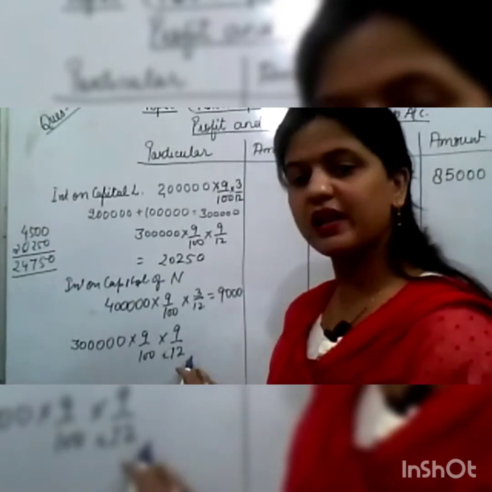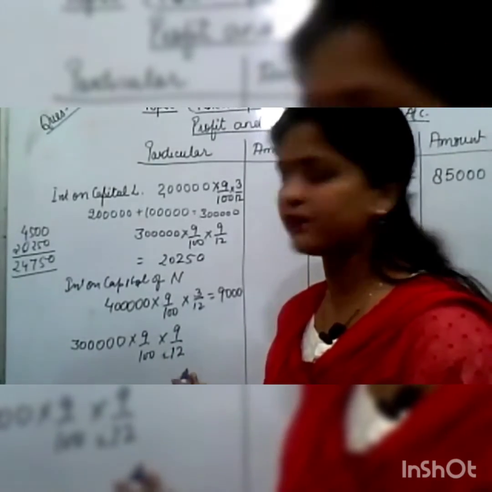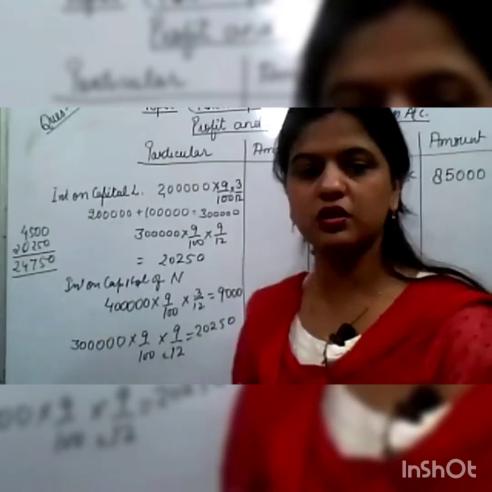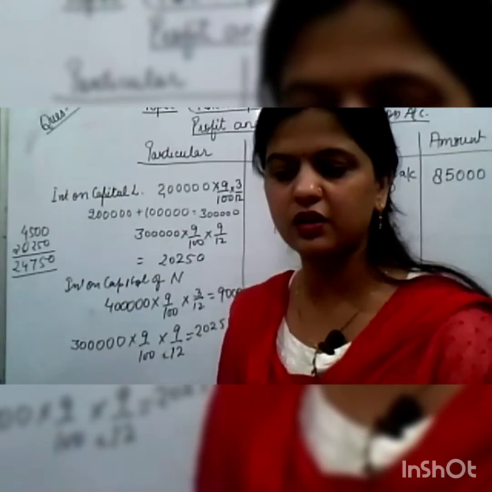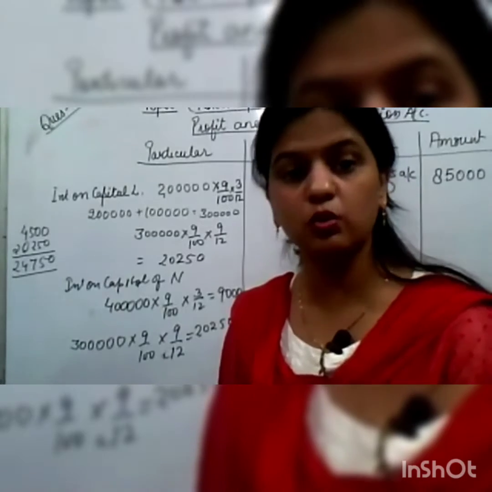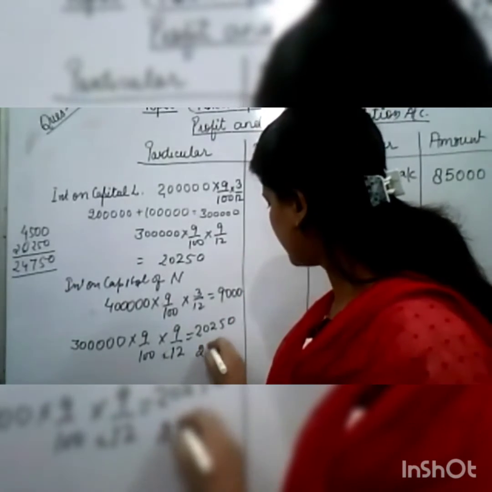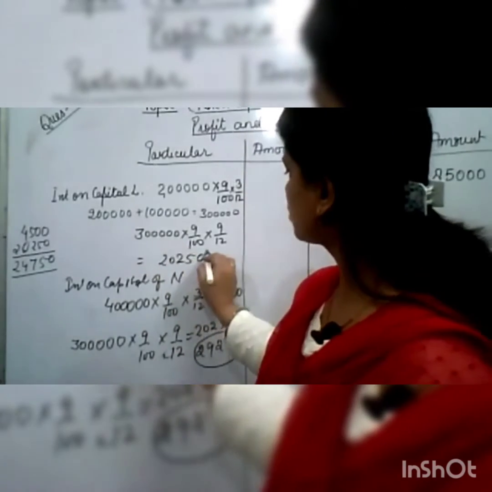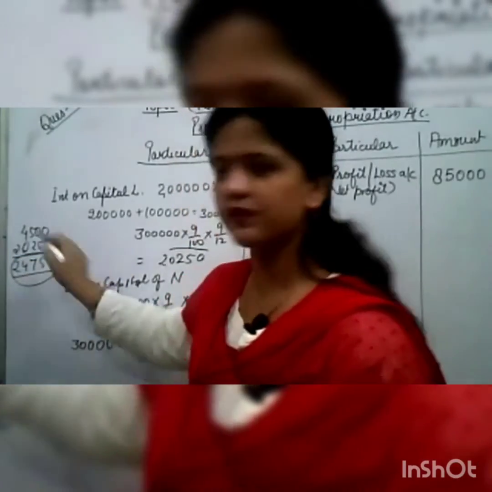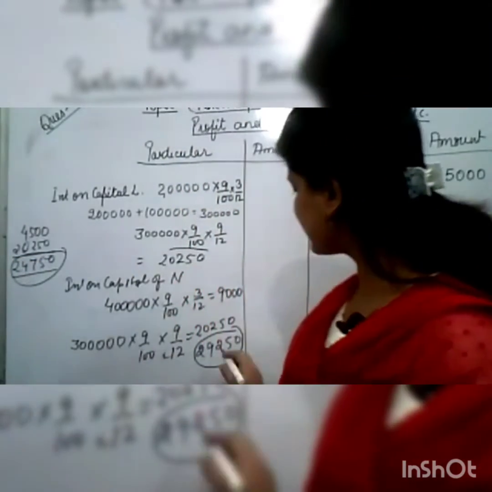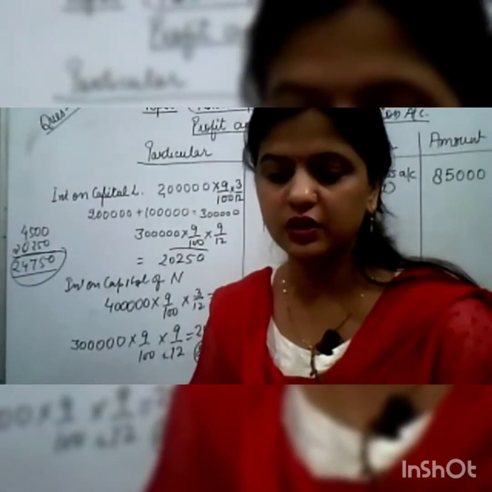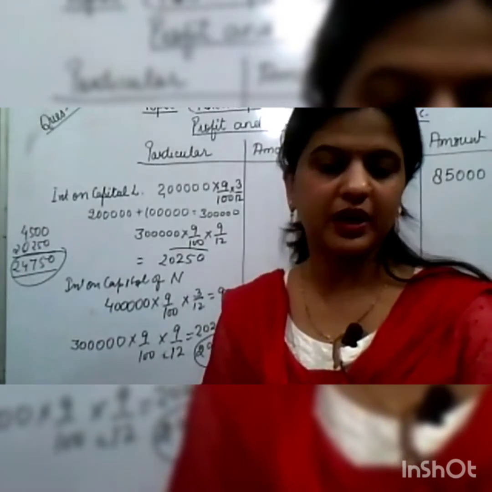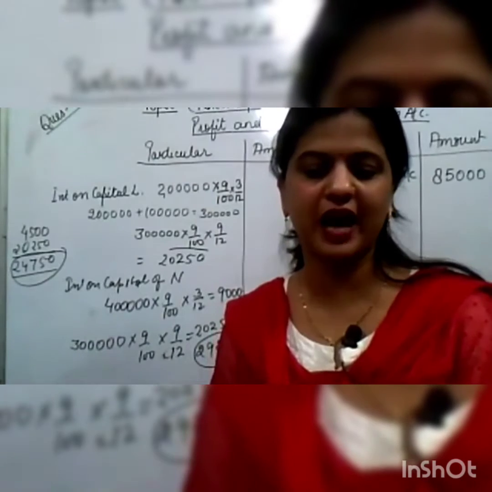Okay, 9 months we'll get... then how much we'll get? We'll get 20,250. So 9,000 plus 20,250. How much? 29,250. So L's capital interest is 24,750, and N's capital interest is 29,250. Okay, and M's capital you can take it out directly, because there is no single adjustment for that.